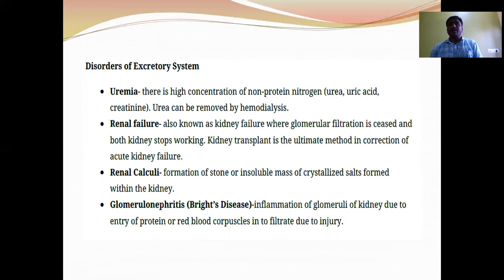When blood passes through the dialyzer unit or cellophane tubes, the nitrogenous waste products diffuse into the dialyzer solution, because the composition of the dialyzer solution is almost similar to blood plasma, but there are no nitrogenous waste products. So they diffuse on the basis of the concentration gradient. After filtration, the blood is pumped back into the body through a convenient vein by mixing anti-heparin. This is about the excretory system.